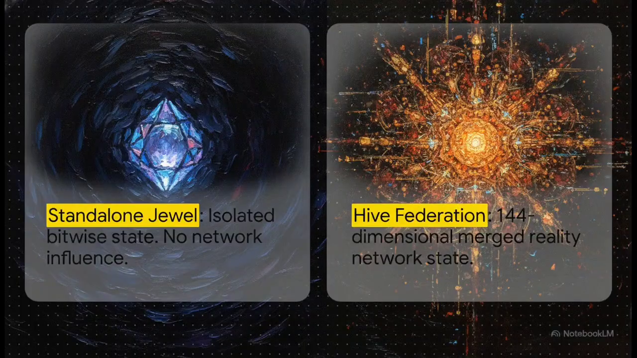Let's contrast these two states to make the codebase's ultimate goal crystal clear. A standalone Joule node is just an isolated entity. It's got its basic A, B, and C bitwise state, but absolutely no network influence. But when it joins the network, it becomes part of the High Federation, a collective vector. It is no longer isolated. It becomes part of a merged reality represented by a massive, heavily weighted float array. The entire goal of the system is moving from meaningless isolated data points into a single, cohesive, shared network state.